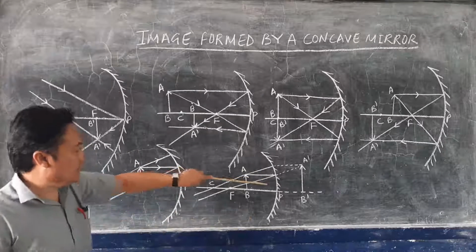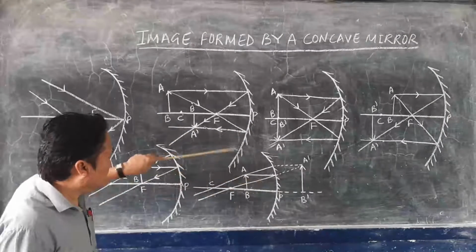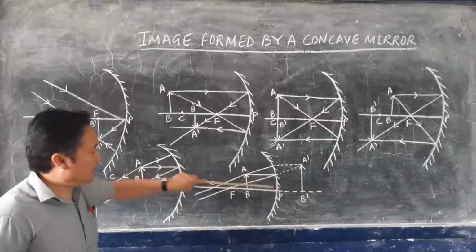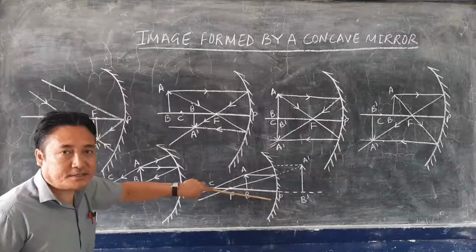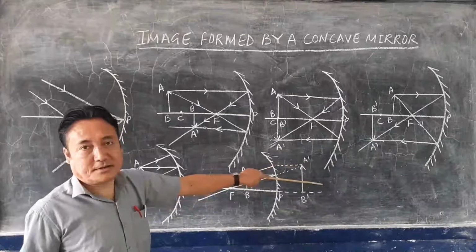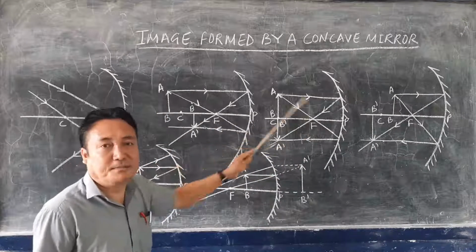And the last one is here. In the case of a concave mirror, when the object is between the pole and the focus, the image is formed behind the mirror. In all the other cases, you can see the image is forming in front of the mirror.